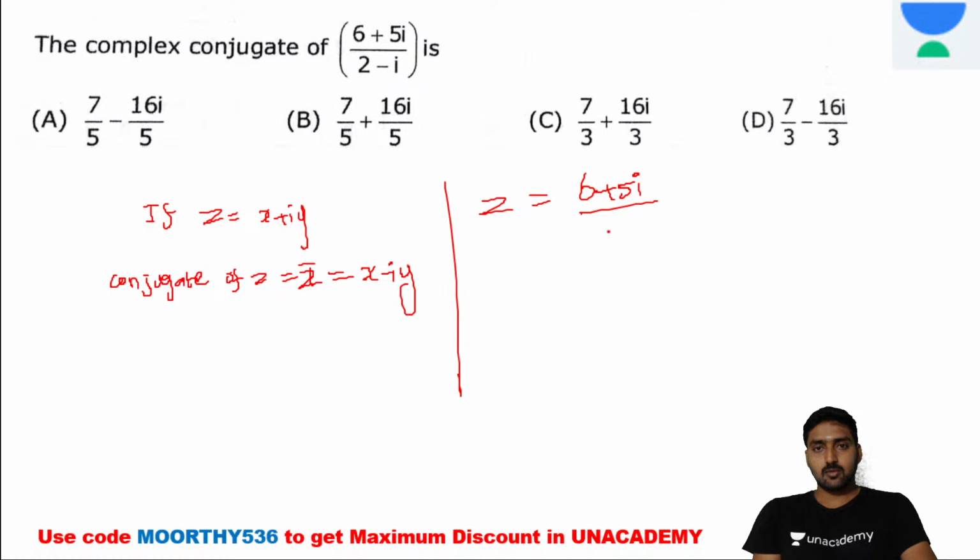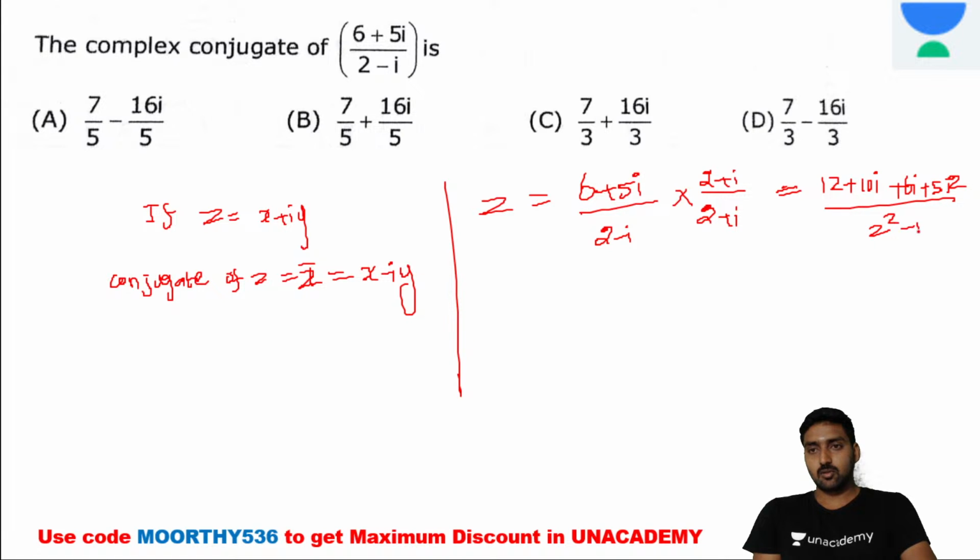It's 2 minus i. Now multiply by 2 plus i. Here it's 2 plus i. If you multiply the values, it's 12 plus 10i, then plus 6i, plus 5i square, divided by 2 square minus i square. It's equal to 2 square minus i square. 12 plus 16i minus 5, divided by 4 plus 1. It's equal to 7 plus 16i divided by 5. It's z, right?